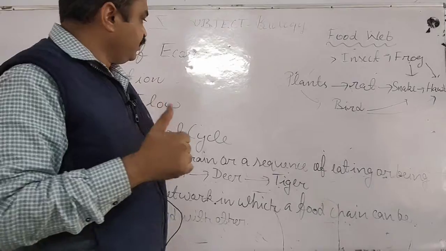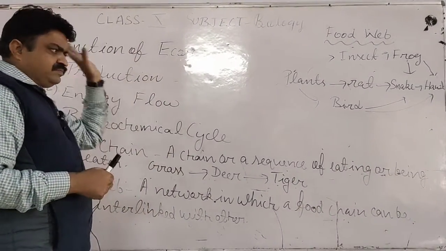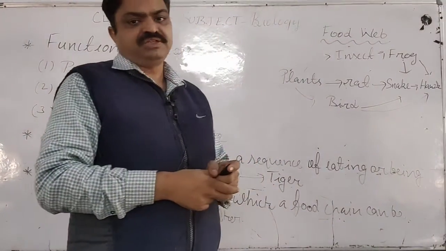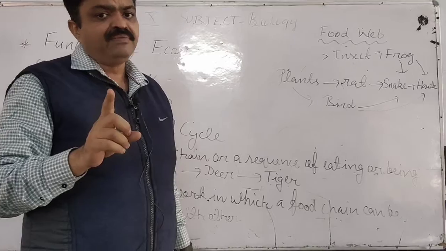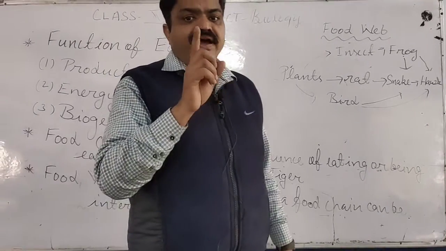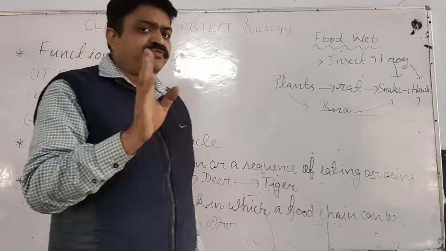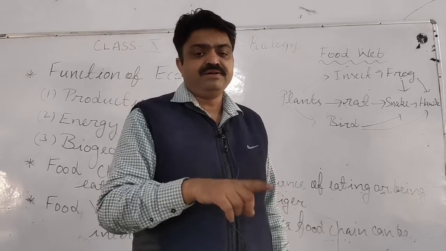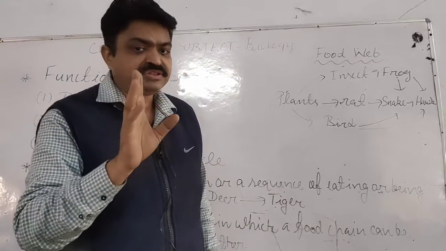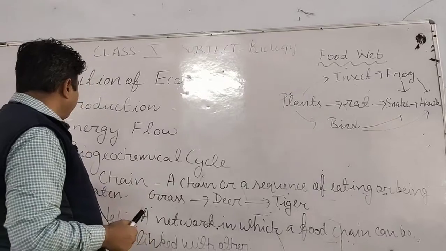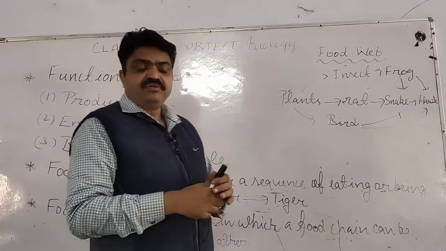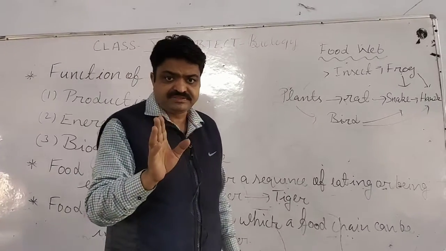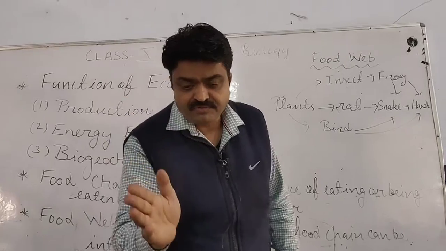Now we come again to the energy flow. So the energy flow is maintained by the ecosystem, student, and it is maintained by a sequence, and the sequence in which the food is transferred from one trophic level to another trophic level is known as the food chain, student. So what is the food chain? Food chain is the chain or the sequence of eating and being eaten. Means it is the chain through which the food is transferred from one